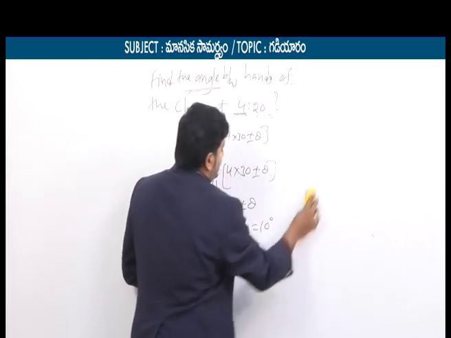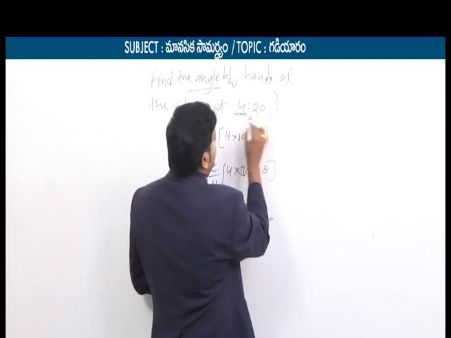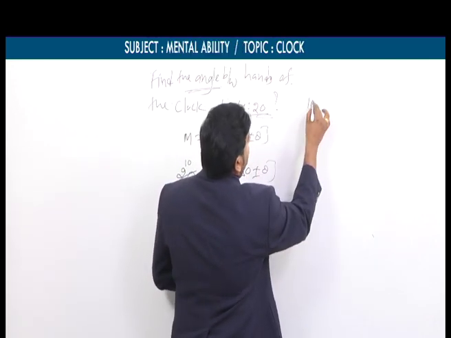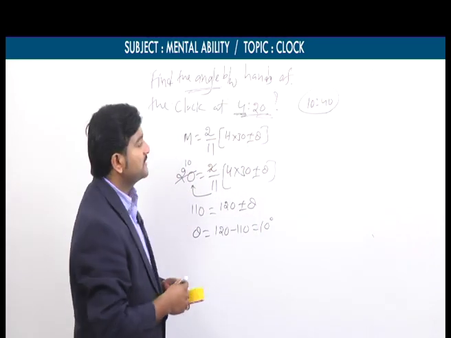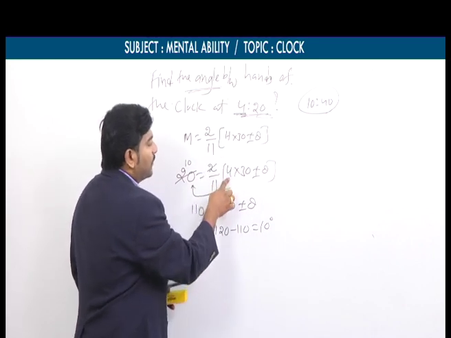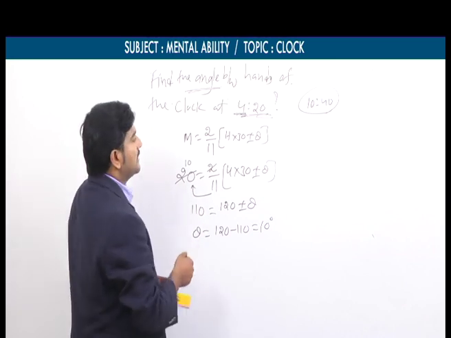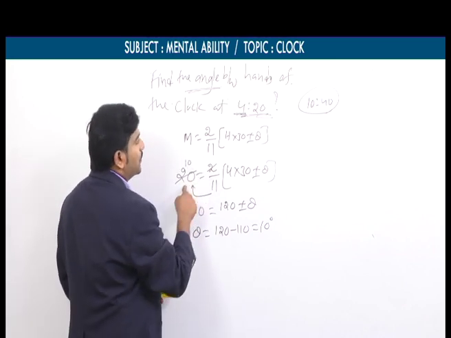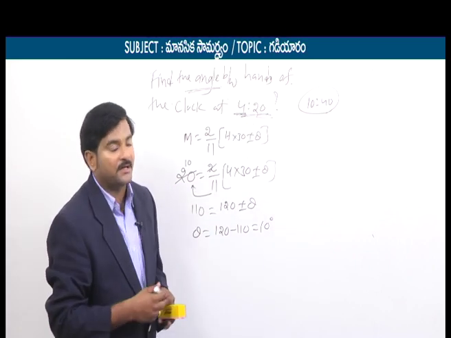Now let's say this is one kind of model, finding angle. For example, let's say instead of 4:20 he has given 10:40. No issue, you can take 10:40. So in the same formula, h is equal to, instead of 4 we need to take h equals 10 because the hours are 10, and instead of m equal to 20 we need to take m equals 40 because he mentioned 40 minutes.